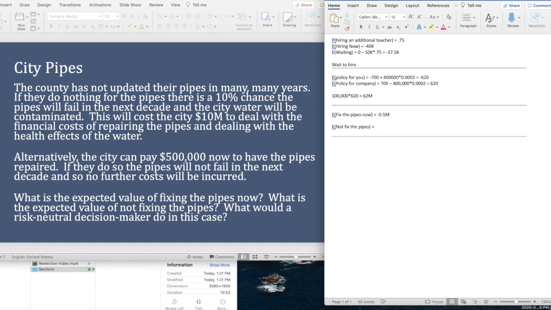Now, if they choose not to fix the pipes, they pay 0 now, but if the pipes fail, they pay 10 million, and there's a 10% chance of that happening. Do the math, and that means in expectation it's a negative 1 million. Given this, they should choose to fix the pipes now because it has a lower expected value.